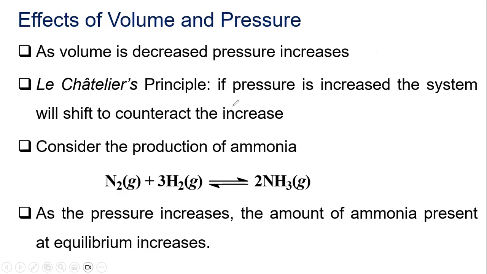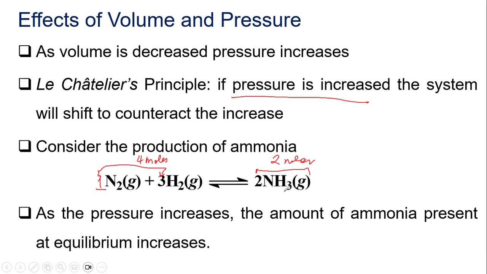Now, according to Le Chatelier's principle, if pressure is increased, it will shift to counteract the increase. So before you look into the shift in the equilibrium, you have to check the amount of moles in the reactant and the product side. Here, there's 1 mole, and then add that to the 3 moles, so there would be a total of 4 moles in the reactant. And here you have 2 moles in the product side.